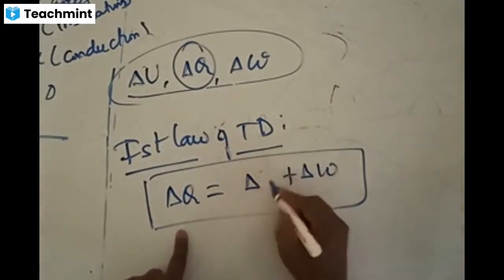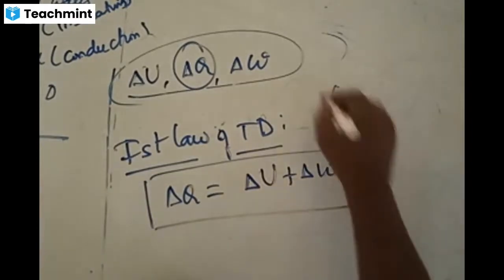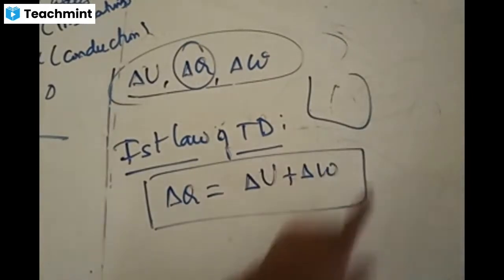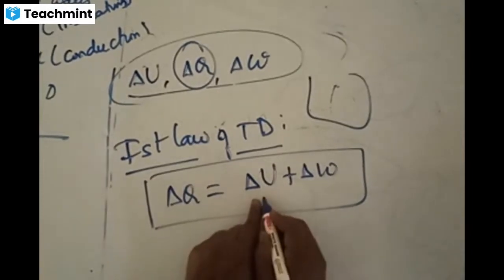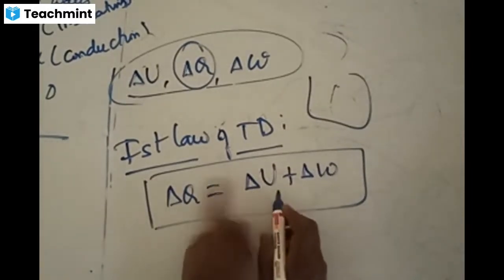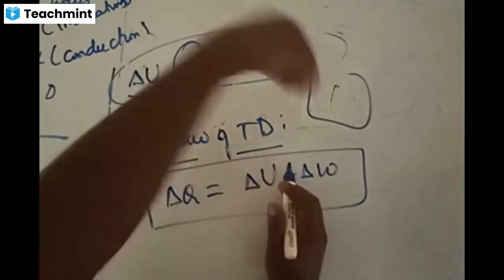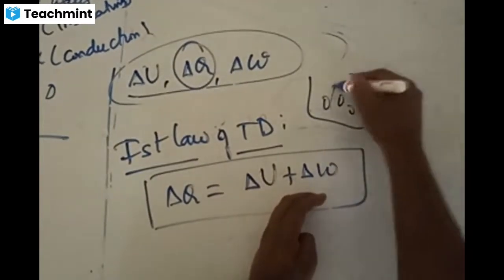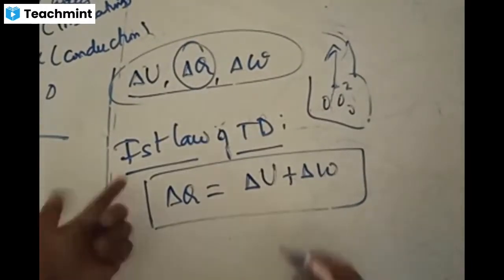Heat supplied to a system will do what things? You have one system with a beaker and water. You are supplying heat to that. Now, what will this supplied heat do? Supplied heat is doing two things. Some part of the heat supplied will be utilized for change of internal energy, and the remaining part will be utilized for doing the work done by the system. The molecules inside will start moving from one place to the other place. That is the amount of work done by the system. As simple as this is the first law.